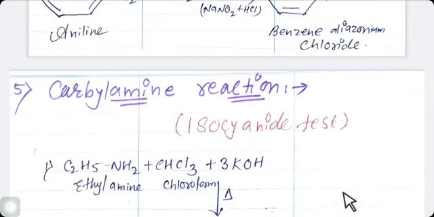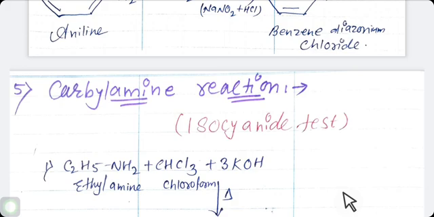Now, the next reaction is the carbylamine reaction. The carbylamine reaction is also known as the isocyanide test.